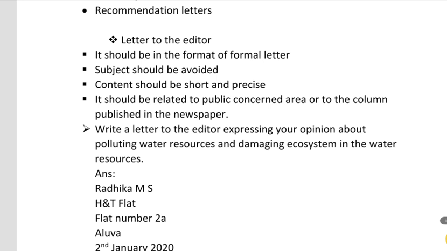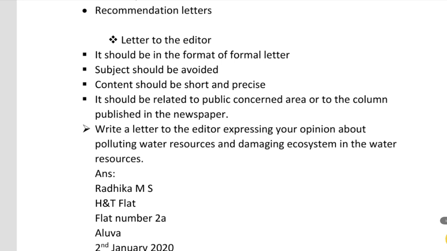So what are the things that we need to write when we are writing a letter to the editor? It should be in the format of a formal letter. Then the subject should be avoided. Yes, that is the important part when we are writing a letter to the editor, that is, the subject should be avoided. Content should be short and precise. It should be related to the public concern area or the column published in the newspaper. So we are not at all able to write this and that in a letter to the editor. We need to write solid matter. That is an important thing.